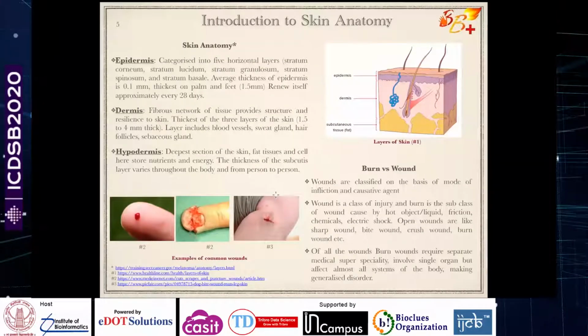Before proceeding further, let me tell you briefly about skin anatomy. There are three layers of skin: epidermis, dermis, and hypodermis. Accordingly, burns may affect different layers, and if they affect the innermost layer, the hypodermis, it becomes a very severe burn. Burns are a special category of wounds, so they require special treatment, and also special deep learning applications. That's why we highlight that there are different kinds of wounds, and within wounds we are focusing just on burn injuries here.